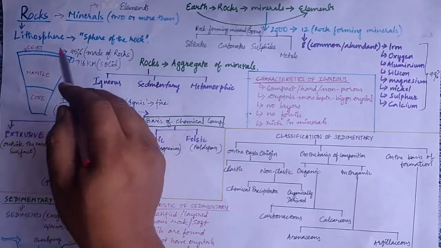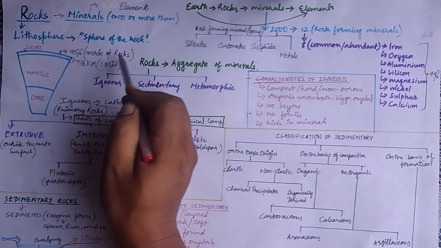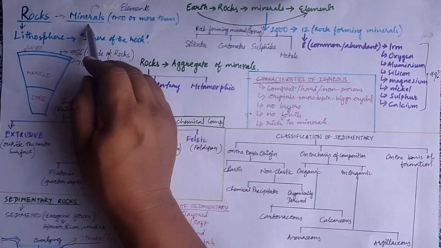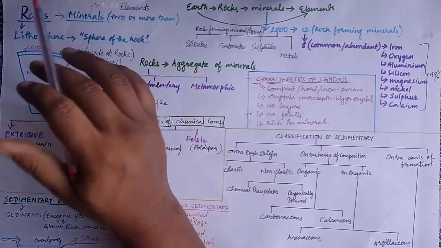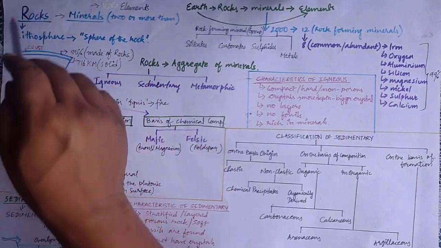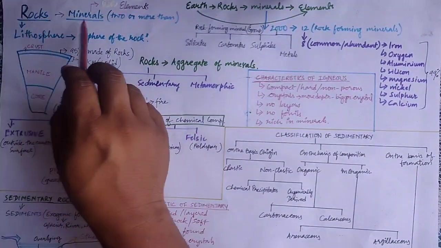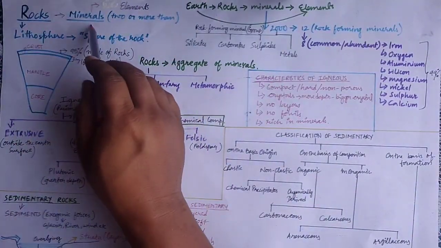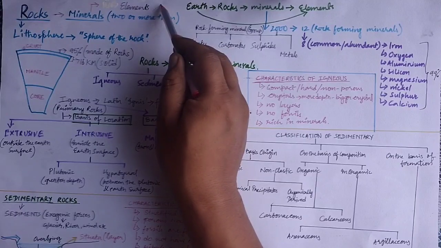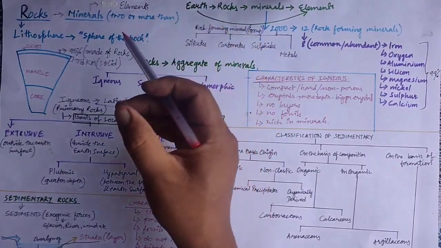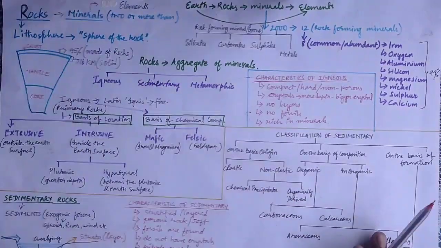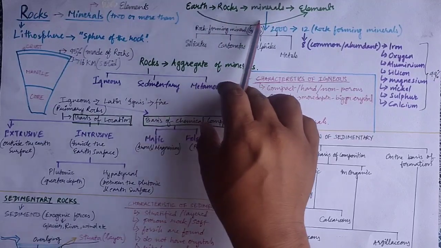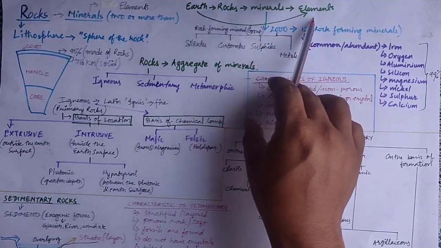Now the crust is 95% made up of rocks. So what are rocks made up of, that's the question. Rocks are made up of minerals. When two or more minerals combine together, it leads to the formation of rocks. Then how are the minerals formed? The minerals are formed due to the combination of elements like silicon, oxygen, iron. So we can say that the earth is made up of rocks, rocks are made up of minerals, and the minerals are made up of elements.